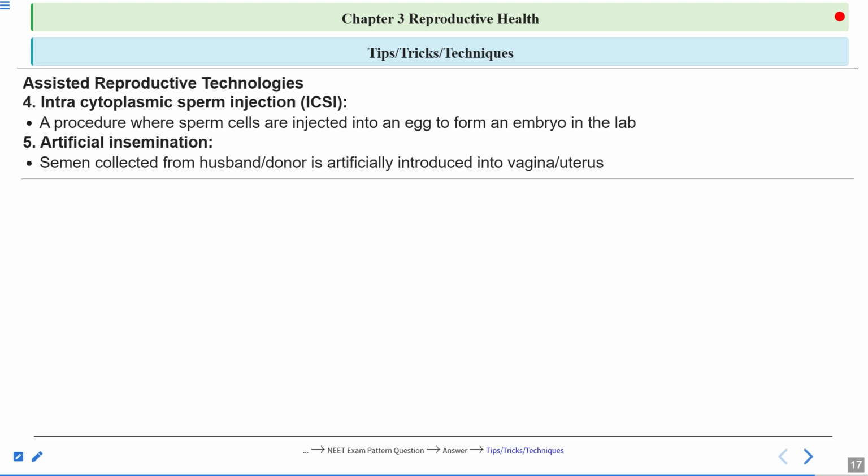So in this session, we talked about the medical termination of pregnancy. And then we talked about the sexually transmitted diseases. We also talked about infertility, reasons for infertility, and the treatment of infertility. So all these topics are very important here. Questions can come from here. And we have also discussed NEET pattern-based questions here. Sometimes they can combine 2 topics and ask you a question.